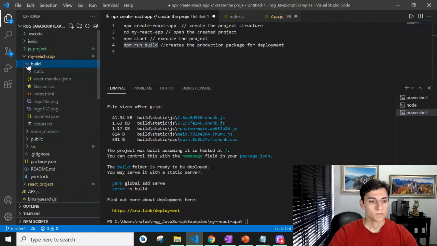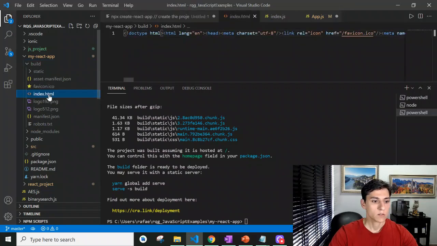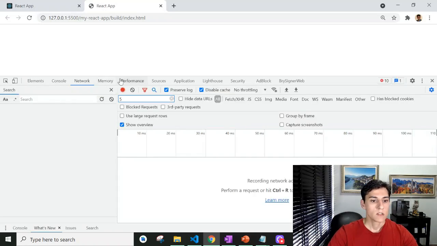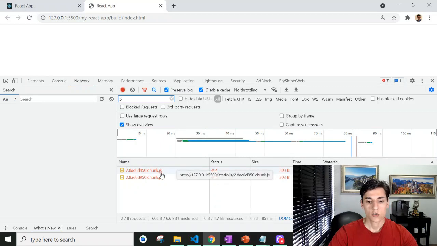But take a look. If we try to run that, let me open this file alone, we have one blank page. Probably you will receive that as well. It's because by default, it does not find a few dependencies. These two JavaScript files are not found. The problem is, it's looking in the root of the server for the files, not in the project specific directory.